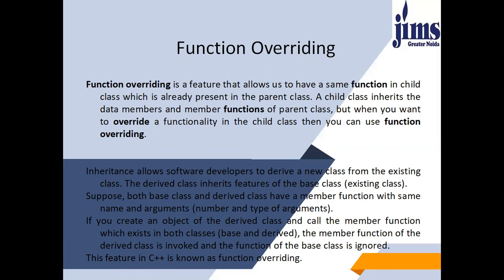So if a derived class defines the same function as defined in its base class, it is known as function overriding in C++. It is used to achieve runtime polymorphism. It enables you to provide a specific implementation of the function which is already provided by its base class.